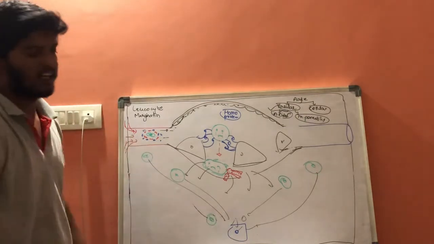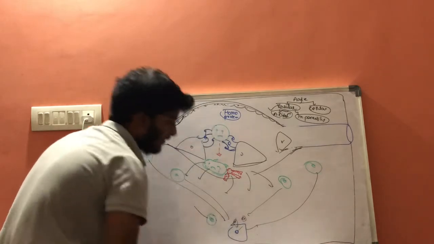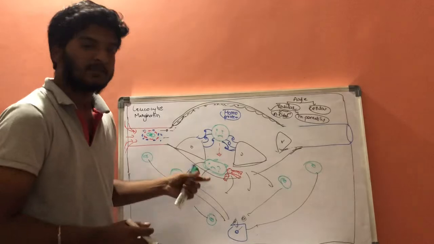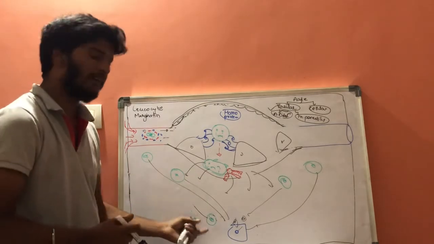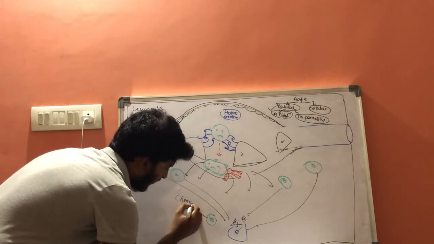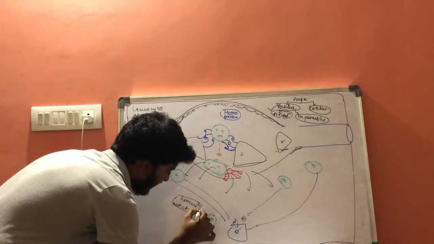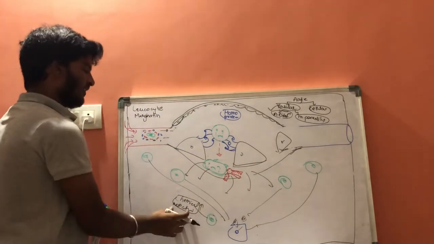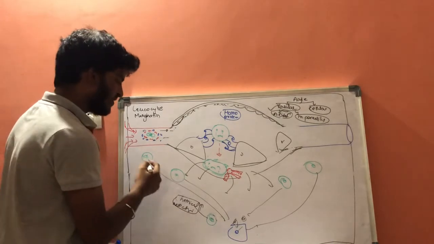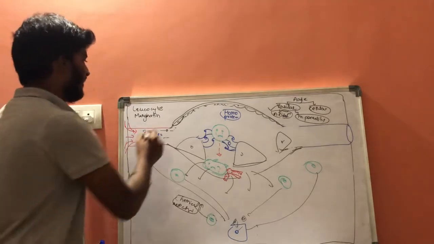How can they reach towards the infected cell? There is a special chemical mediator concept: chemical mediator concentration will be increased. Whenever the chemical mediator concentration is increased, then these neutrophils will be attracted towards the chemical mediators. That is one pathway.